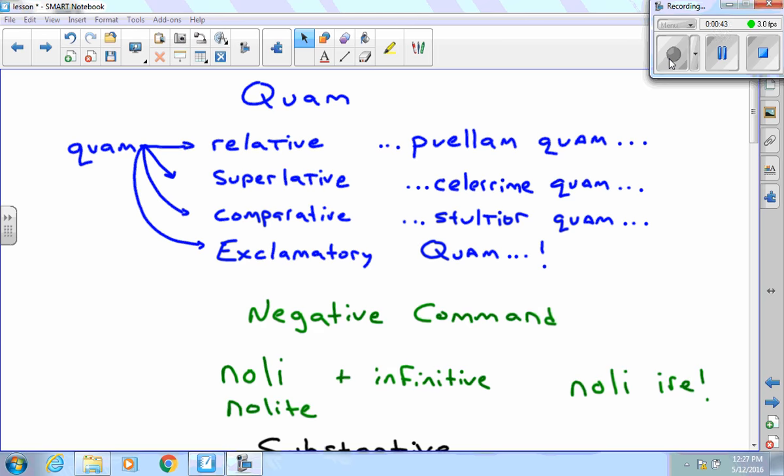Next, I have negative commands. They kind of threw this in here in this chapter. Not a whole bunch of experience with this, but I take noli and nolite to create negative commands. Instead of saying non ama to create "don't love," I say noli amare. So I'm going to use noli for the singular, nolite for the plural, and then an infinitive to tell someone not to do something. For example, if I say "don't go," it would be noli ire. So if I wanted to say "you all, plural, don't go," I would say nolite ire.